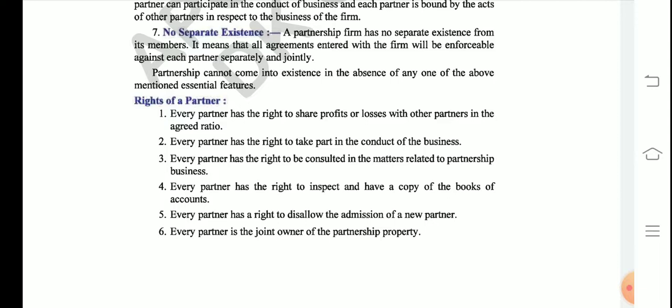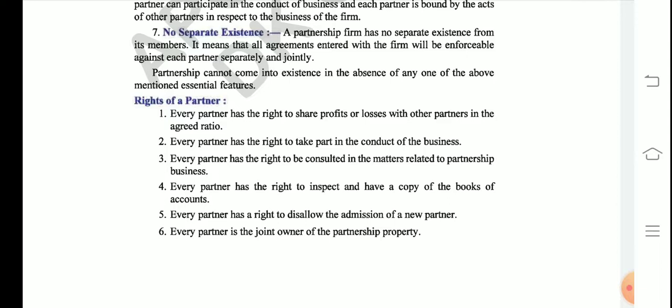Then the fourth point says every partner has the right to inspect. Inspect means look into the books of accounts. So no one partner can stop the other partners from looking into the books of accounts. All the partners have the right to inspect the books of accounts.